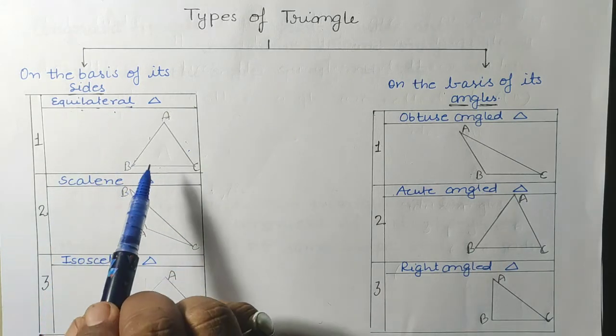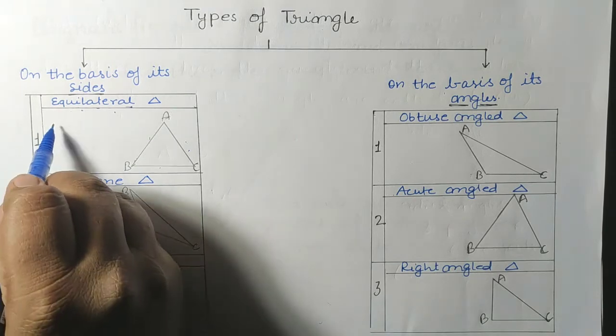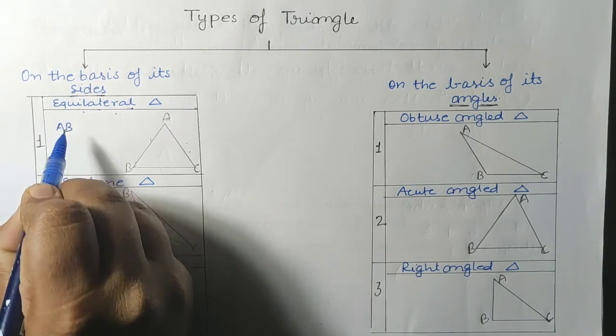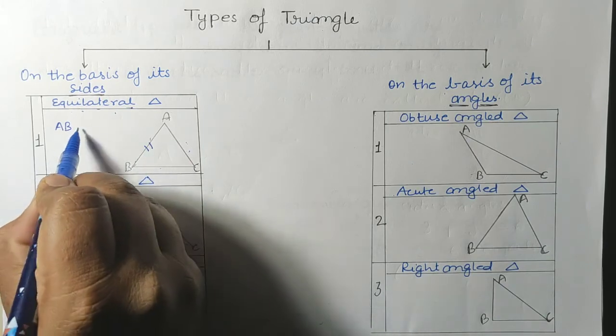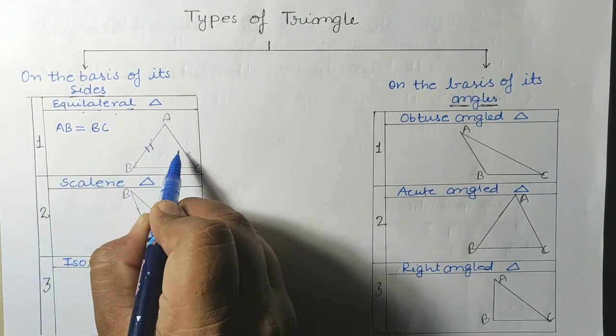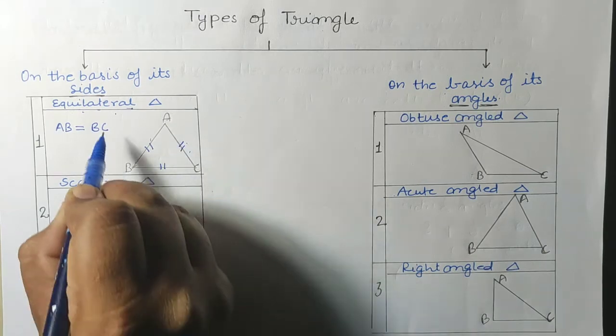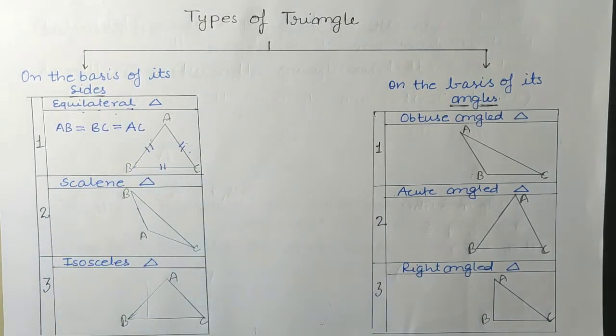The type of triangle where all the sides are equal to each other, that is AB equal to BC equal to AC, then this type of triangle is known as equilateral triangle. What I have told you, when all sides of a triangle are equal to each other, then that type of triangle is known as equilateral triangle.